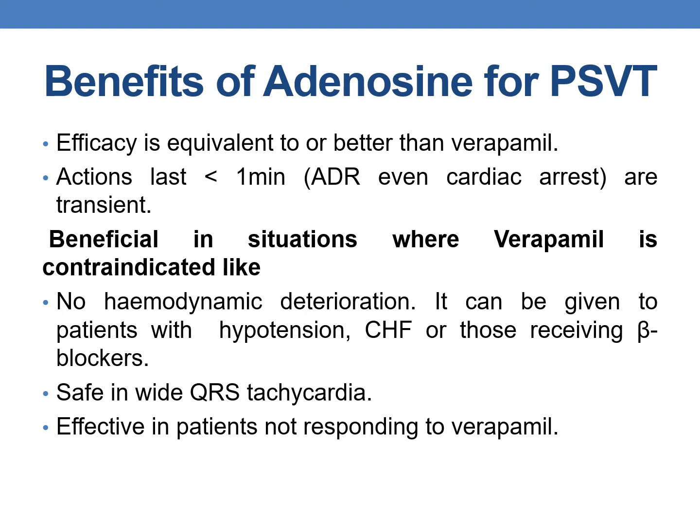Like it can be given to patients with hypotension, congestive heart failure and those receiving beta blockers, because adenosine has no hemodynamic deteriorating effect. It is safe in wide QRS tachycardia, and it is also effective in patients who are not responding to verapamil. These are some of the benefits of adenosine in treating paroxysmal supraventricular tachycardia.